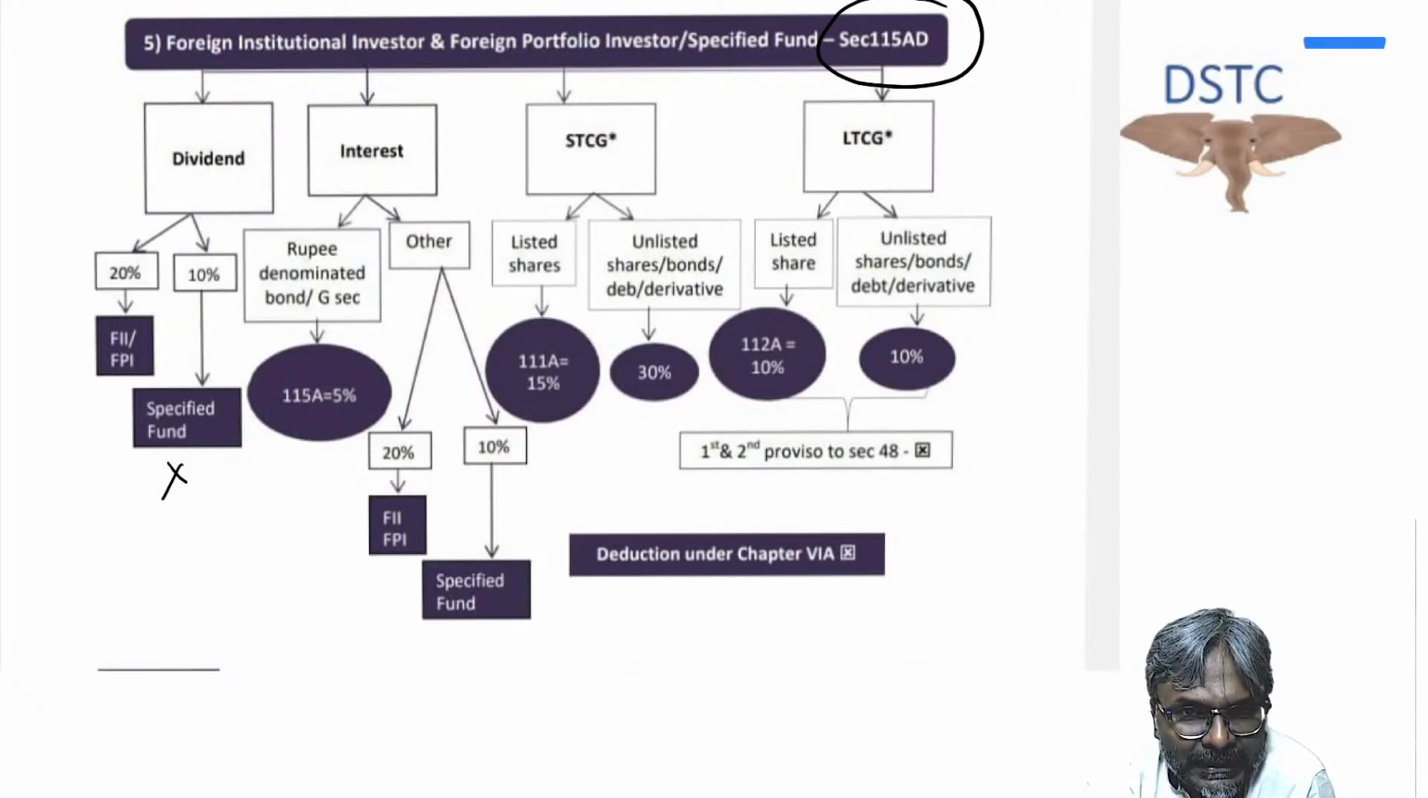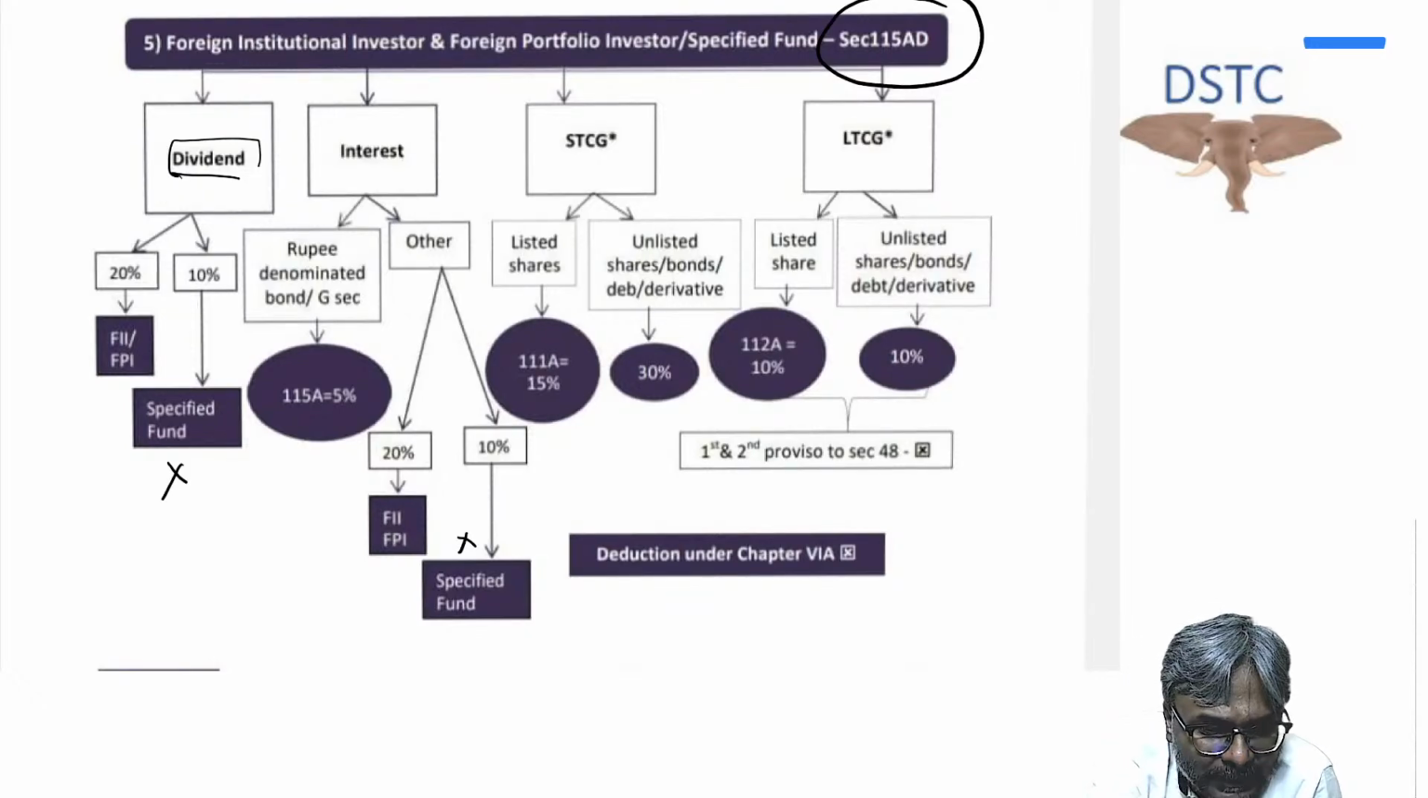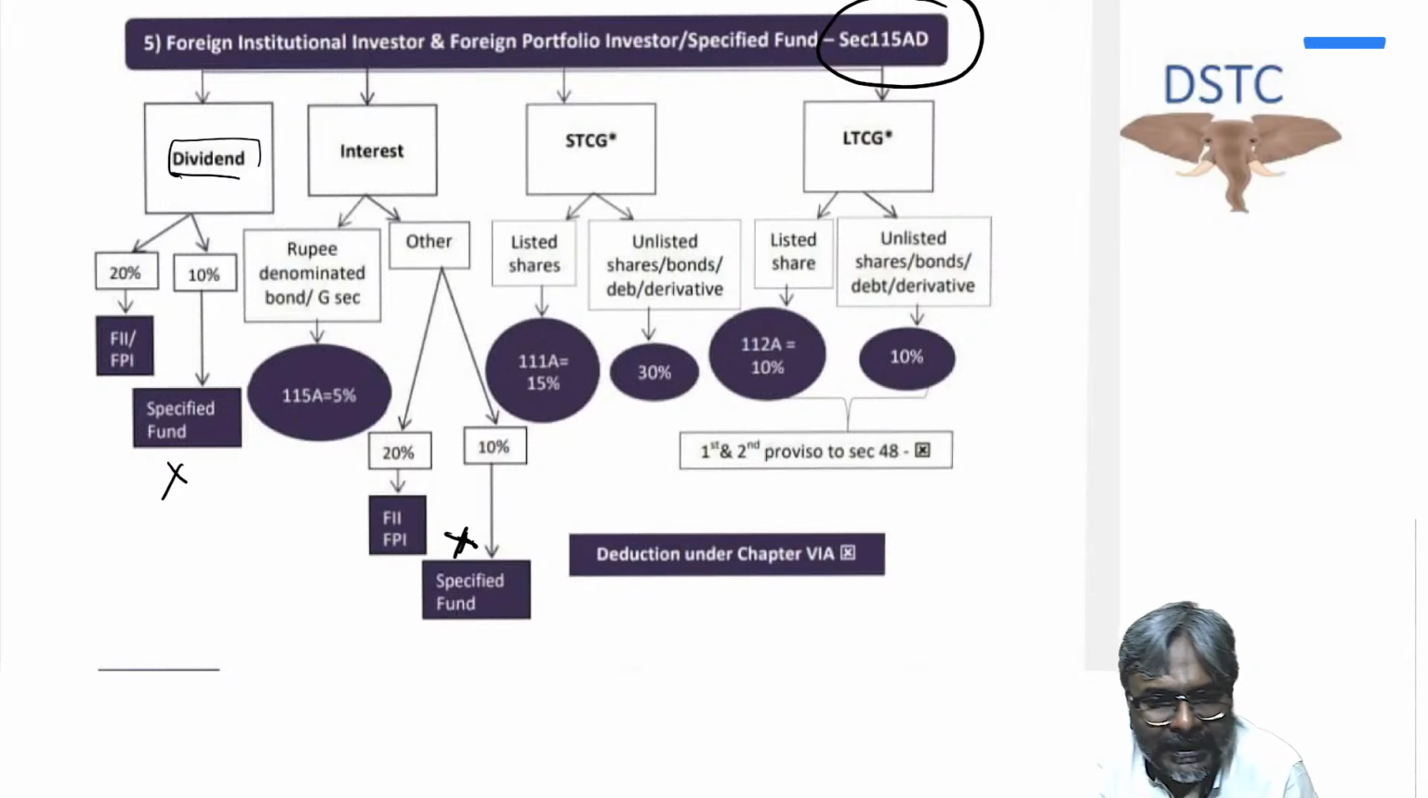One, specified fund, just forget this particular part. In this case, just look at this one, dividend. I'm just skipping the specified fund. You can also skip it. Primarily in your examination, they will not target this particular portion. So specified fund, I'm just skipping it now. Now just look at what is the FII rate.